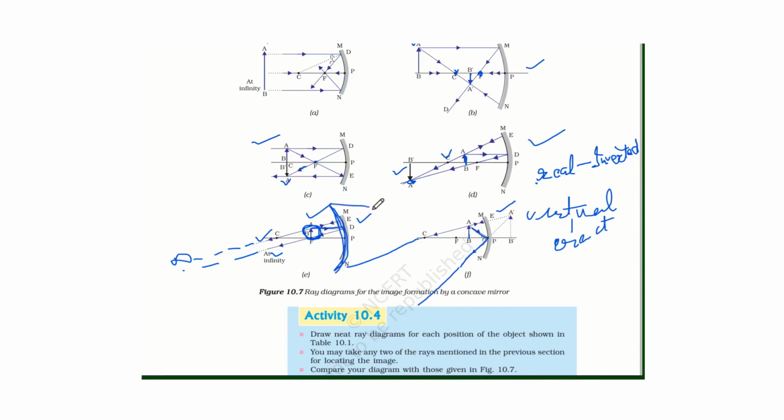So when the rays fall on this surface like this, they become parallel. That's why concave mirror is used in torches,